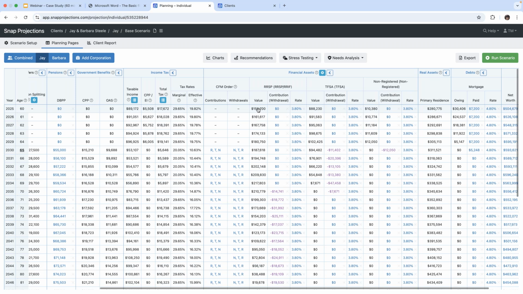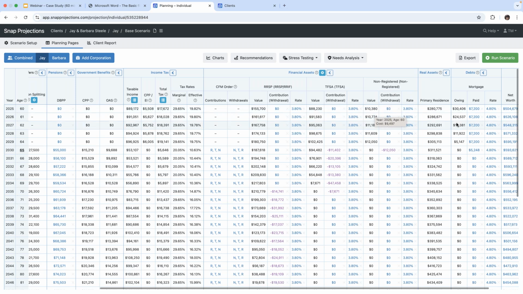Now this is the value as of December 31st. Right now we don't have any contributions being made, but we will get to that shortly. And the rate of return on that account is 3.8%. We have our tax-free savings account with a value of $88,230 as of December 31st. Same rate of return.